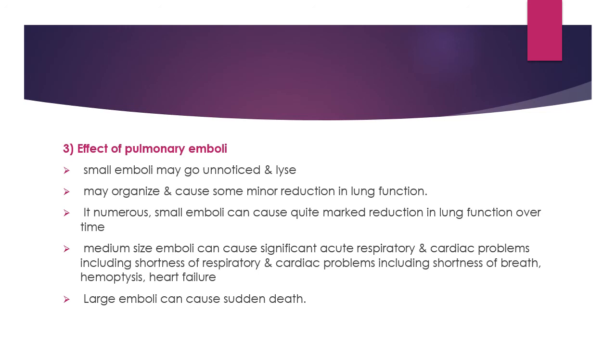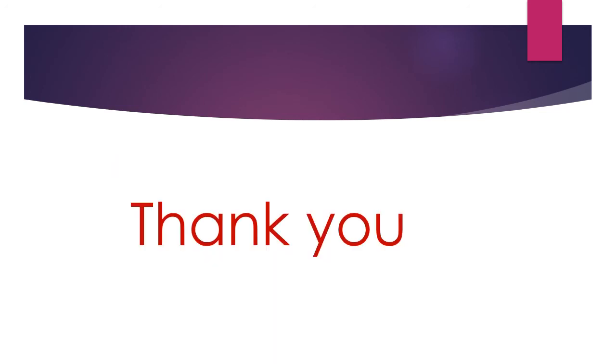So the effect of the embolus depends on the size of blood vessels, type of organ affected, amount of collateral circulation, and the nature of the embolus. So today we finished the definition of embolism, causes of embolism, and effects of embolism, and these are the most important circulatory disturbances. And today we finish our topic circulatory disturbances. So I stop here. Thank you.